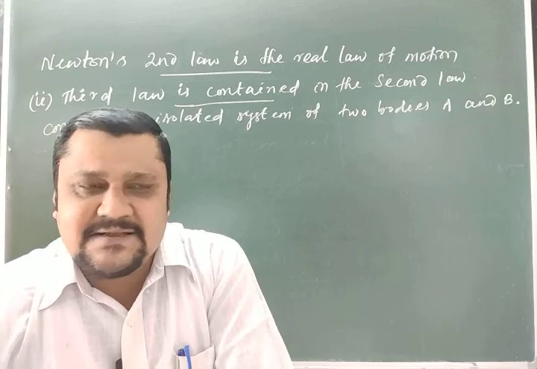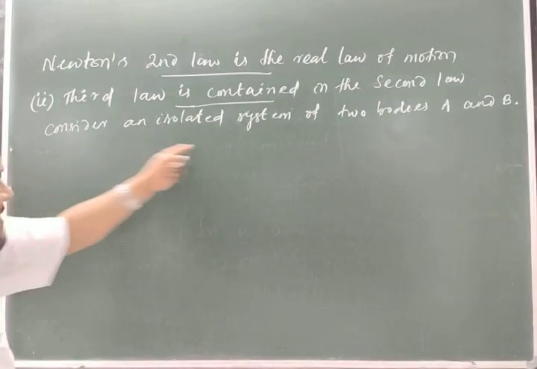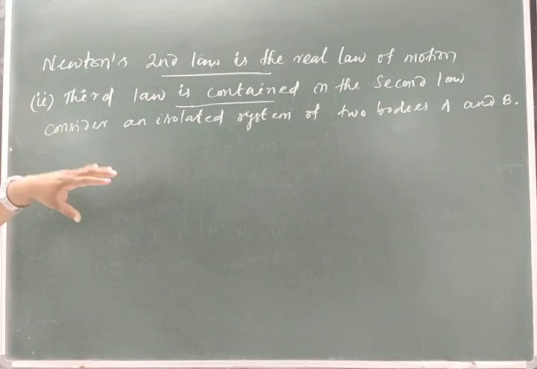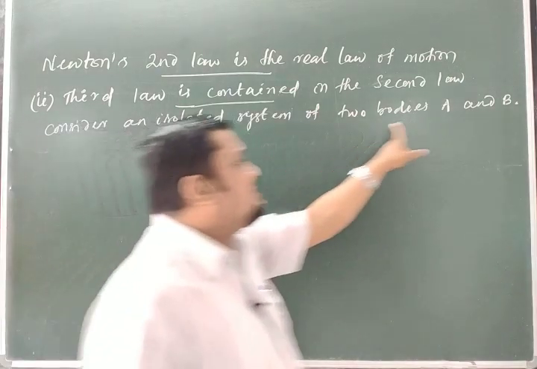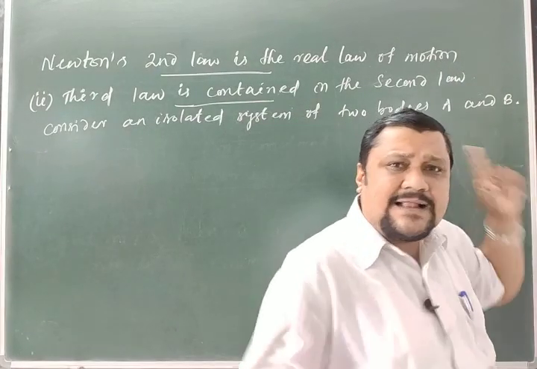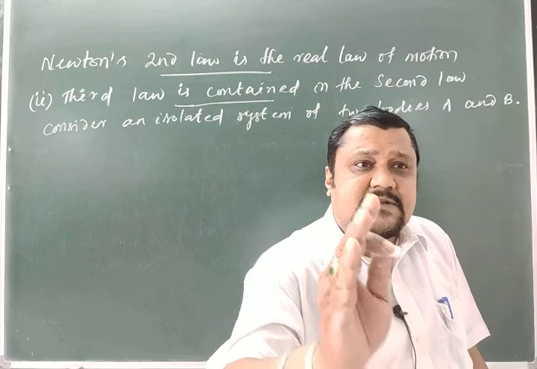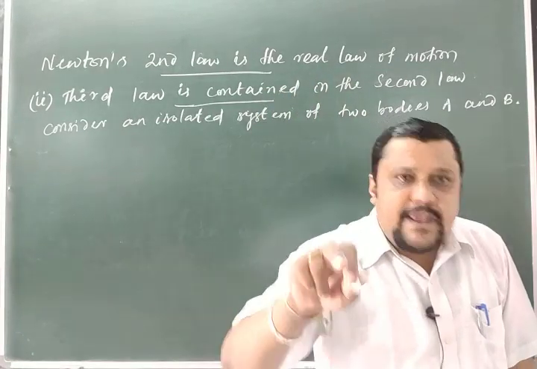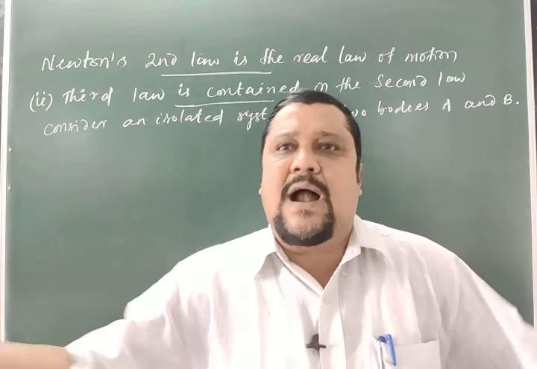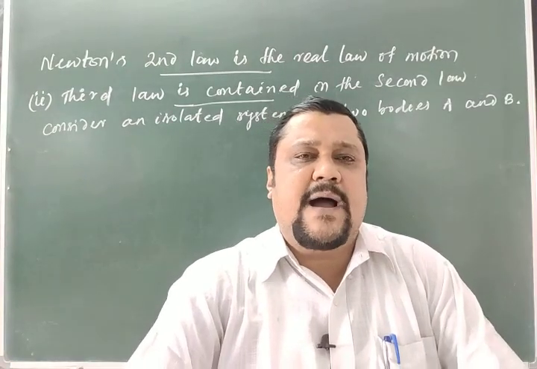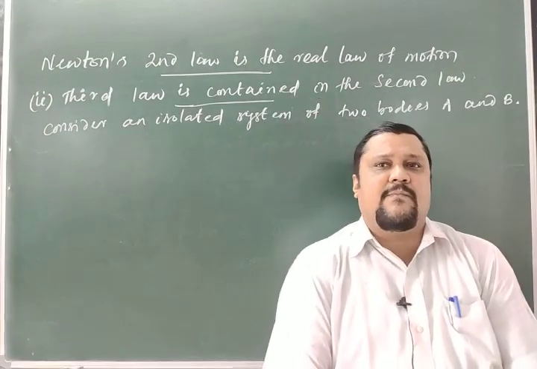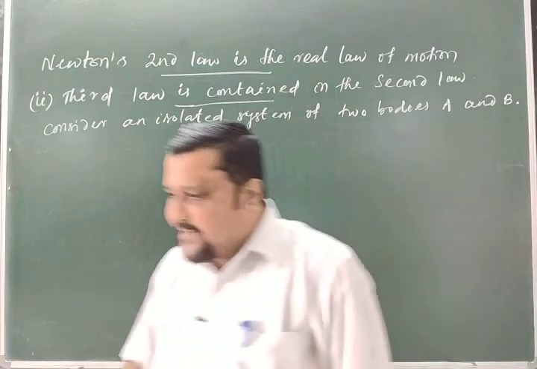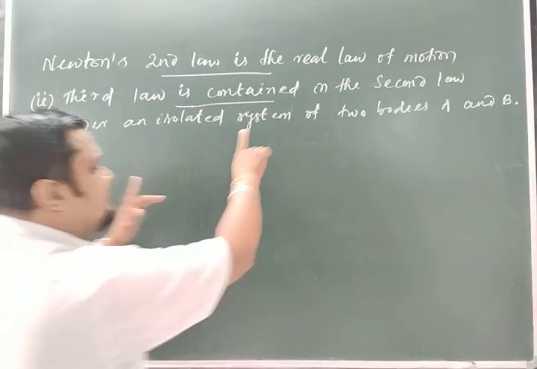So when you are considering an isolated system of two bodies, my system here is for two bodies. As I already told, the system is up to the observer. If I say this room is a system, the particles coming under it are in the system. So in that way, there are two particles, right?